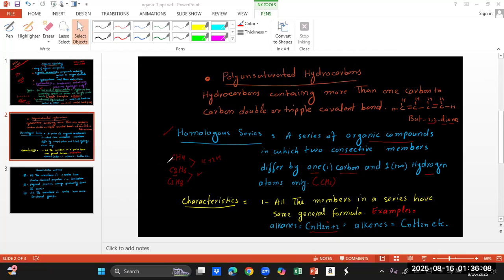Hope you understand. This is basically methane, ethane, propane. We will study these formulas, don't worry. I'm just telling you how the members differ by one carbon and two hydrogen atoms. Hope it is clear to you. So the first characteristic of homologous series is that all the members in a series have the same general formula. For example, alkanes have CnH2n+2. Alkenes have two hydrogen less than alkanes, that is why it is CnH2n. You can see this is the alkenes general formula.